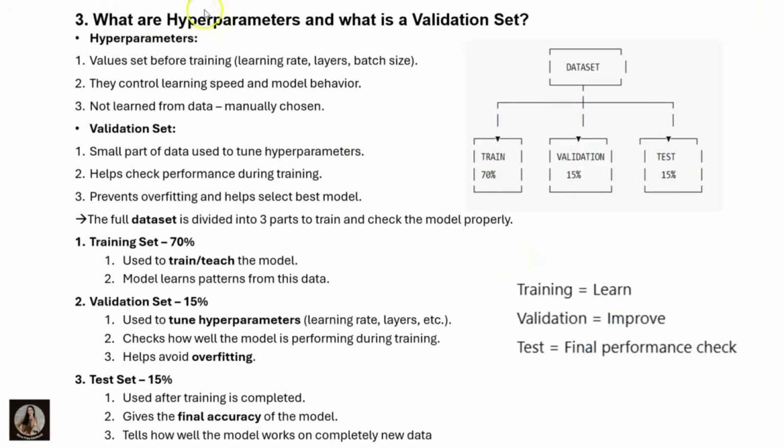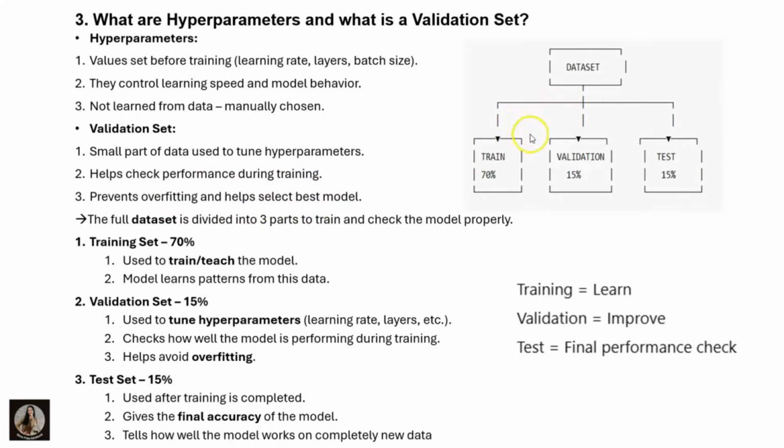If you understood this clearly, then you can write it down in your own words as well. Let us move to the next question. What are hyperparameters and what is a validation set? Hyperparameters are the values set before training, such as learning rate, layers and batch size. They control learning speed and model behavior. They are not learned from the data; they are manually chosen. The validation set is a small part of the data used to tune the hyperparameters. It helps to check performance during training, prevents overfitting and helps to select the best model.